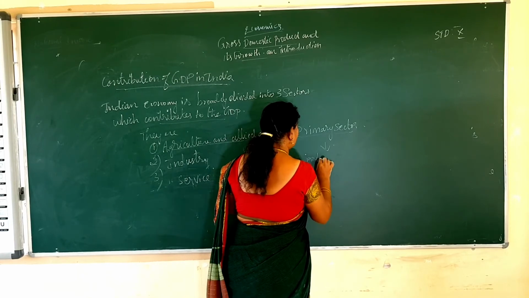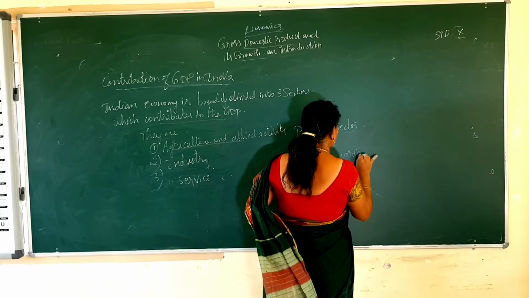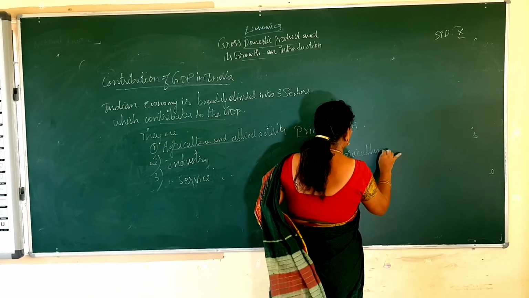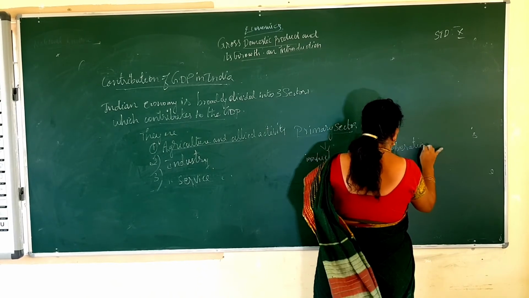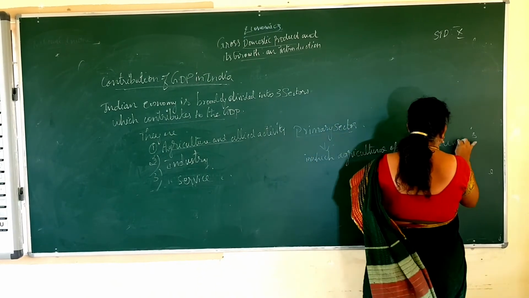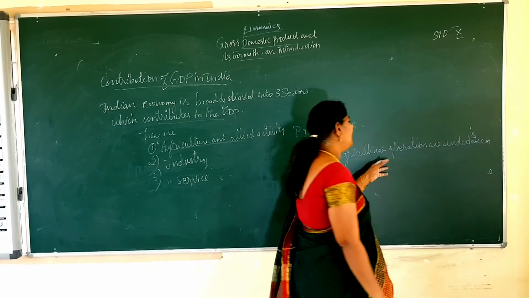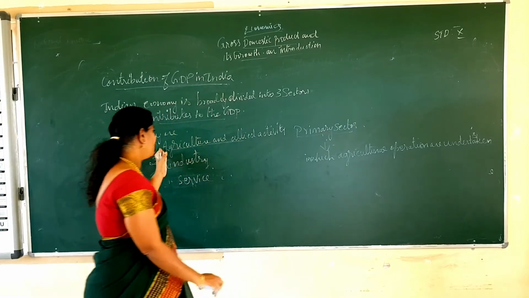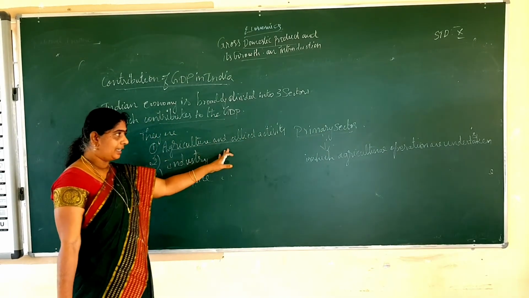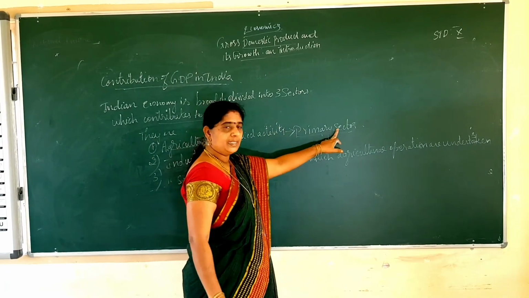Which agricultural operations are undertaken. Agriculture operation is nothing but agricultural activities are undertaken. So what is the first one? Agricultural and allied activity. So it is also known as primary sector.